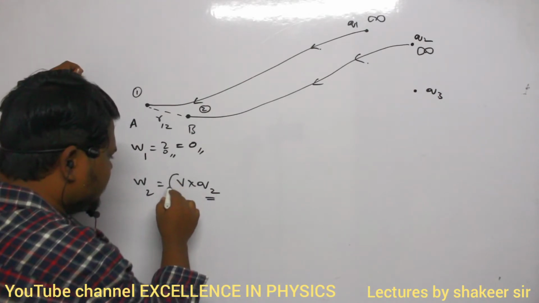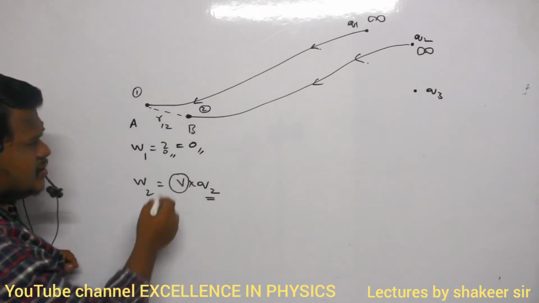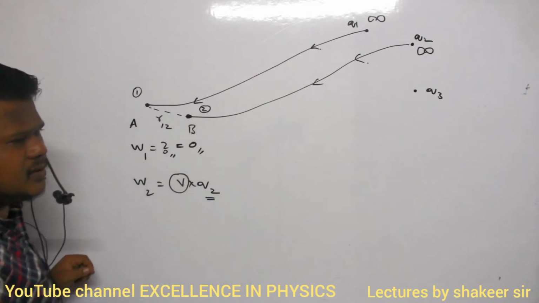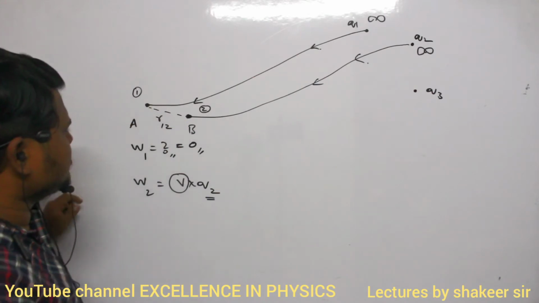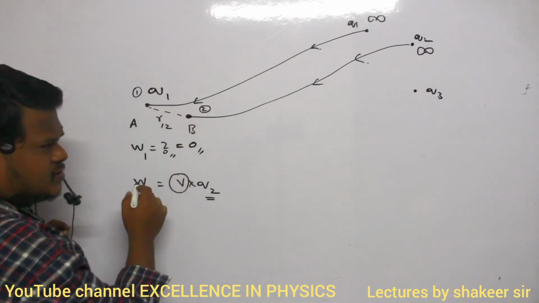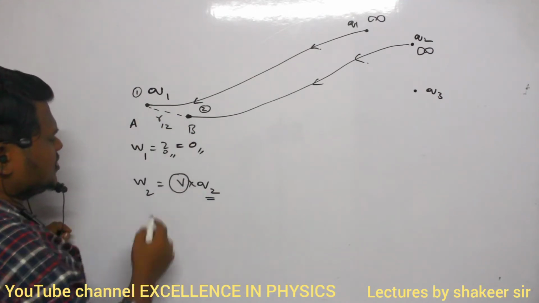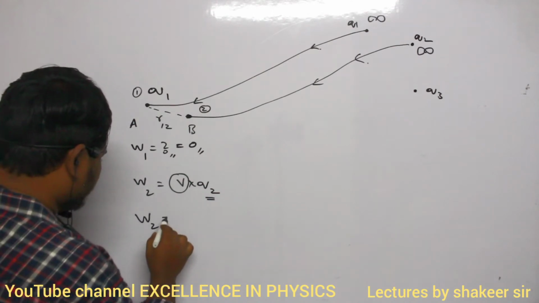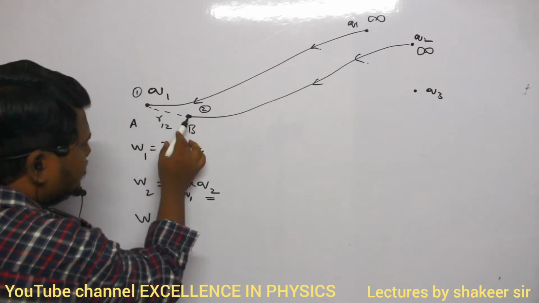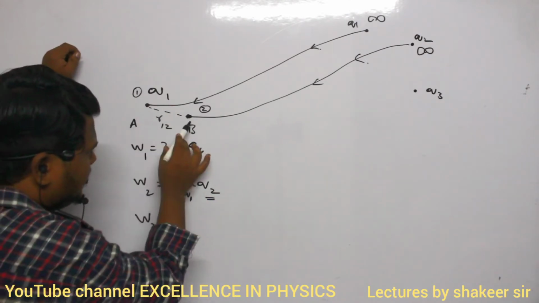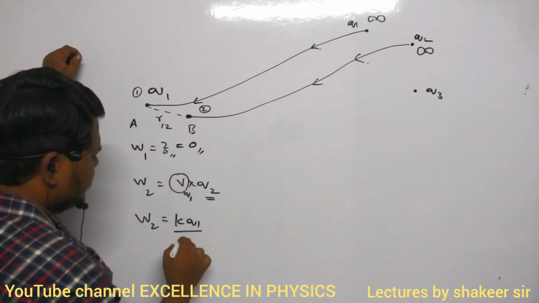Then what is meant by V here? V means the potential at this point. Clear? At this point, who is giving the potential? At point B, who is providing the potential? The first charge, Q1, is providing the potential. Now, because of Q1, what is the potential at this point? This is VQ1. VQ1 means the potential due to Q1 at point B. So, at point B, what is the potential due to Q1? KQ1 divided by R12.